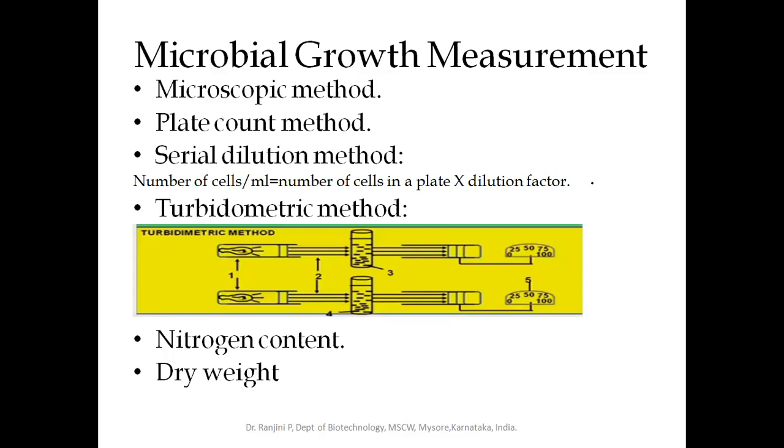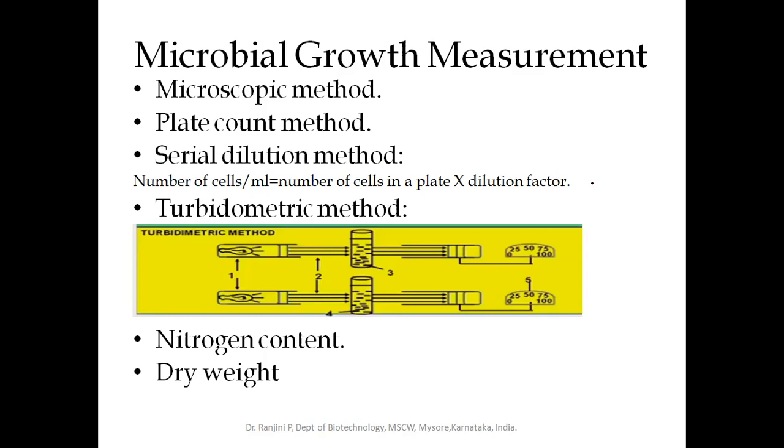So on the solid media, if you grow it, you scrape out the microorganism, prepare the suspension, and load around 0.1 ml or 100 microliter or less than 100 microliter of suspension on the microscopic slide, which has gridded lines. This is called a hemocytometer, in which you place the microorganism, above which you place the cover slip without forming any air bubble, and you observe under the microscope. So this is the microscopic method.